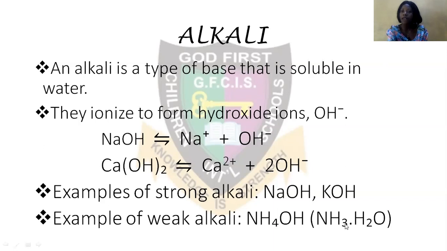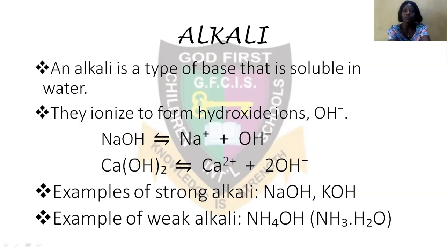So you have five hydrogen atoms and one oxygen. So ammonium hydroxide or aqueous ammonia is an example of a weak alkaline, while sodium hydroxide and potassium hydroxide are examples of strong alkaline. Hope you know specific examples now.